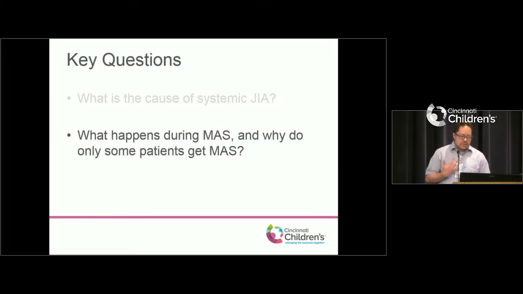So now to change gears a little bit and talk some about MAS and the key questions of what's happening during MAS and why do only some patients get this. So maybe 10 to 15% of children get this very severe MAS where they end up in the hospital or in the ICU, and as Dr. Grom said, maybe a third or more children can have this sort of smoldering, low-grade MAS. But still, that means a majority of patients with systemic JIA never get this, and why is that?